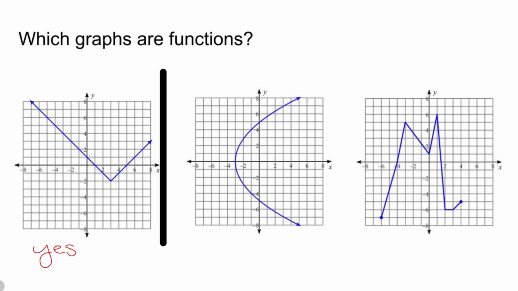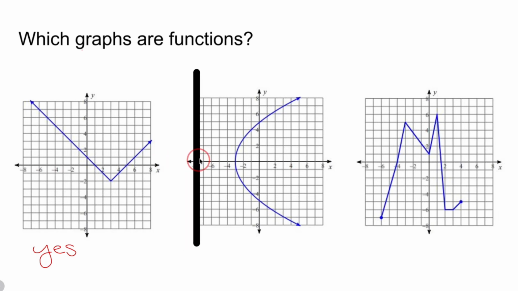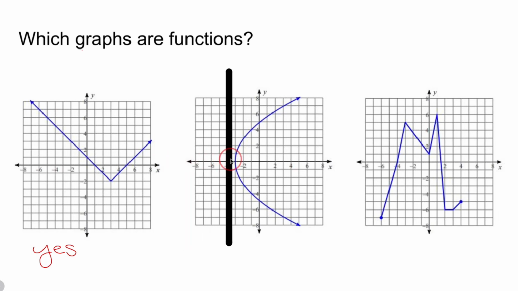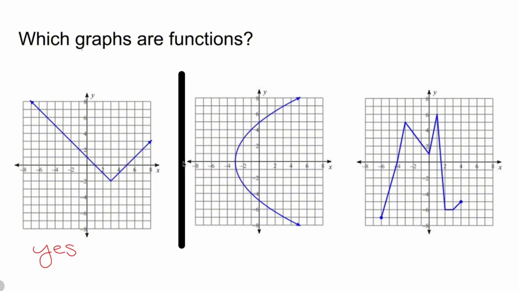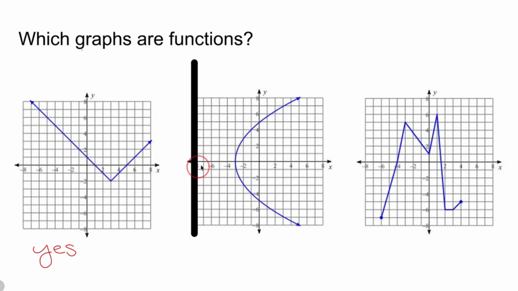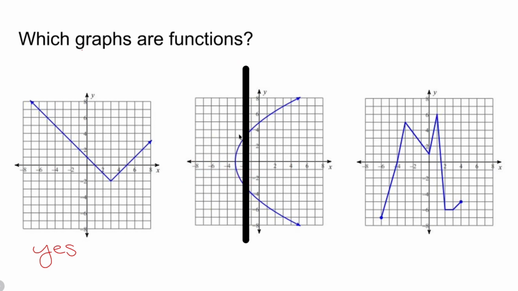Now let's do it again. You see, nothing, nothing, nothing, nothing. Beep, beep, beep. Now, hold on, let me hit the mute button. Beep. Now, if I were to put my line over here, it would be beeping because this line is hitting the graph at one and two spots. So this fails the vertical line test, which means it's not a function.